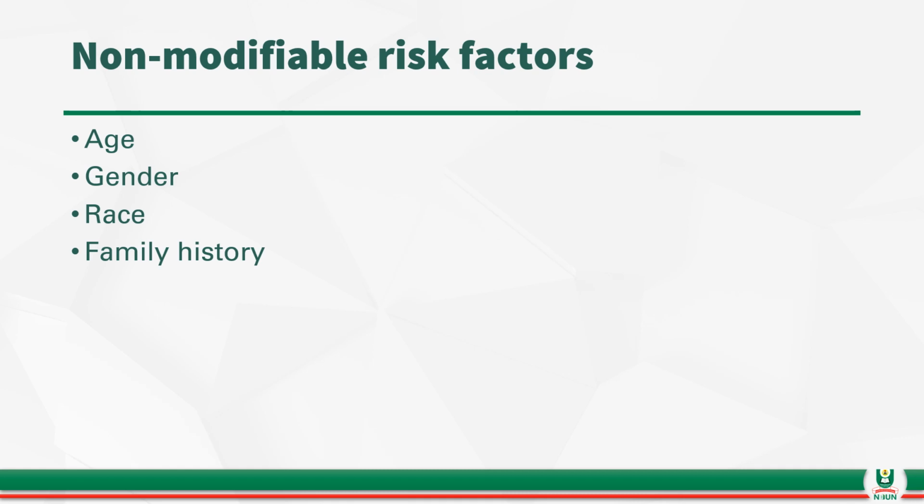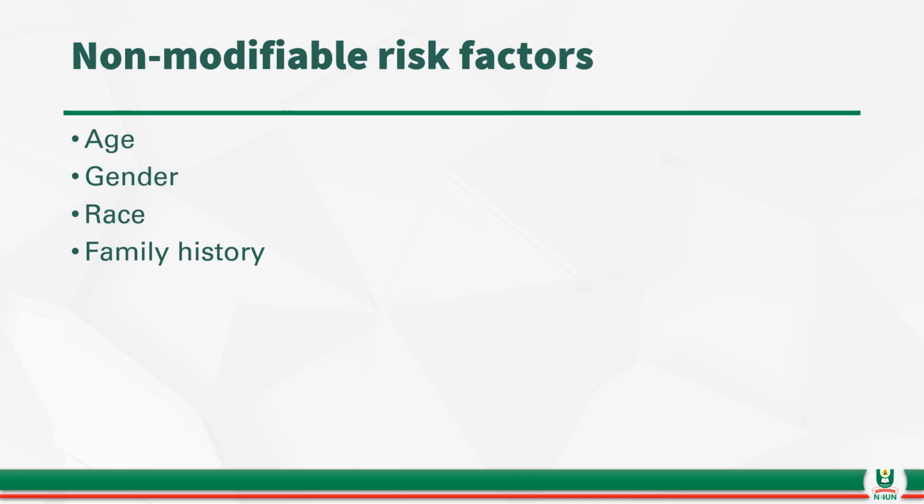So let us now discuss non-modifiable risk factors. These are risk factors that cannot be altered for whatever reason. Once somebody has it, the person has it for life. It cannot be altered. The first one is age. As one grows older, the chances of developing some age-related diseases become high. Therefore, one cannot alter his age.